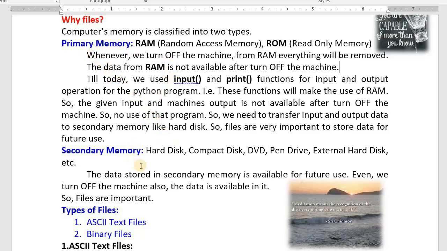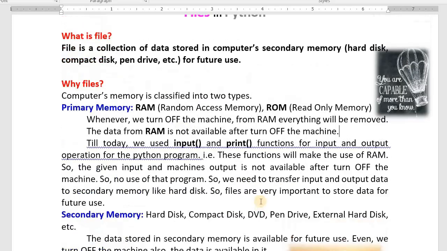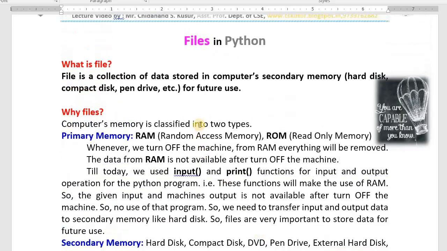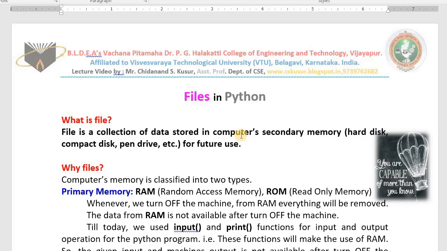Secondary memory, I just explained to you. The data stored in secondary memory is available for future use. Even if we turn off the machine, the data is available till we delete it from memory. I hope you understood what a file is. A file is a collection of data stored in computer secondary memory for future use.